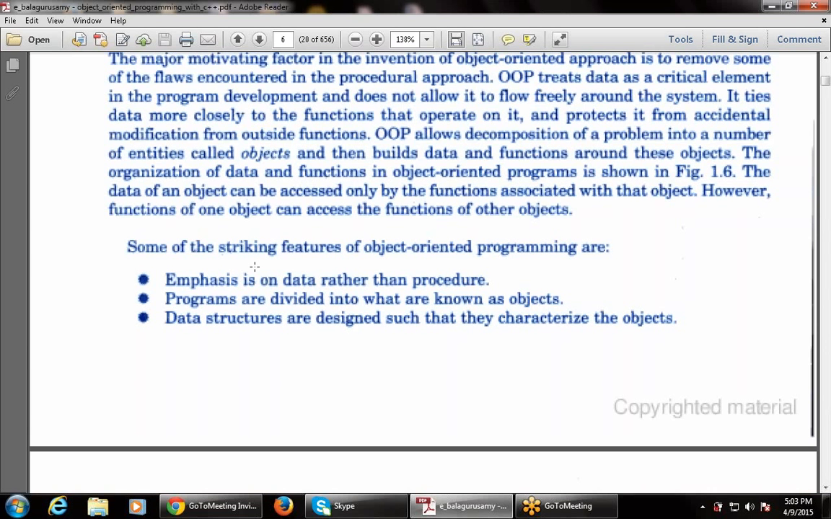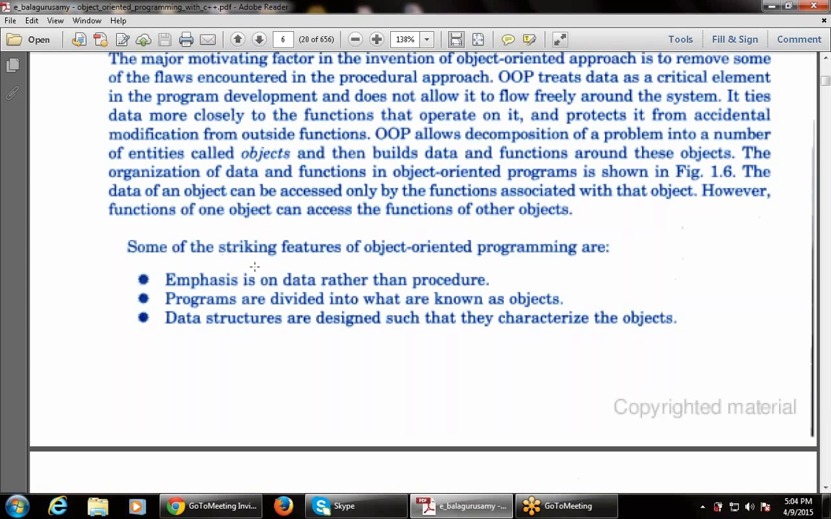The next point is that programs are divided into what are known as objects. That is, the entire program is divided into objects. In C, it is divided into functions. Now in this, it is divided into various objects.